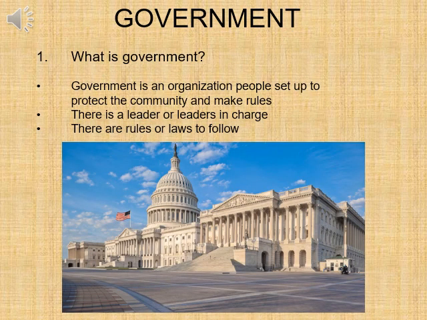So the first question, what exactly is government? Well, government is an organization individual people set up to protect the community and to make rules to protect individuals. There's typically a leader or leaders in charge. There are rules or laws that citizens are meant to follow.